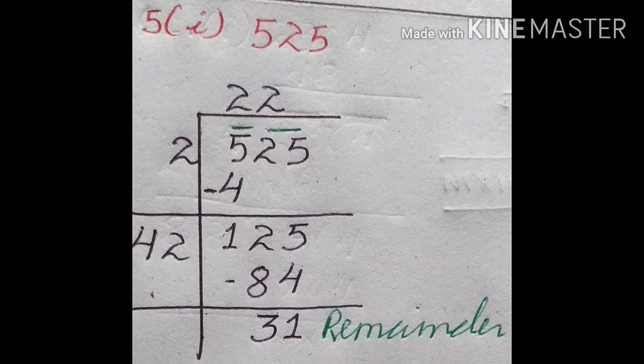Now you have to find such a number: if you multiply, we'll get 125 or less than 125. That is 2. 42 into 2 will be 84. If you subtract, we'll get 31. Now in this question, how much remainder did we get? 31. Now subtraction means, if we subtract 31, we would get the answer. But here, what does it say? Addition, in number 5.